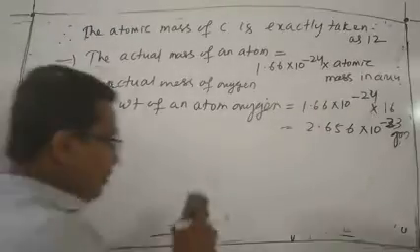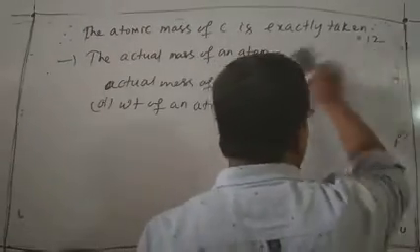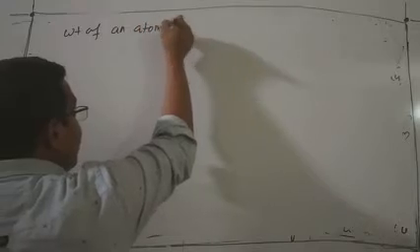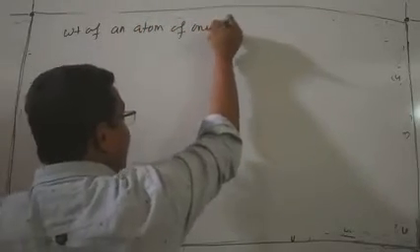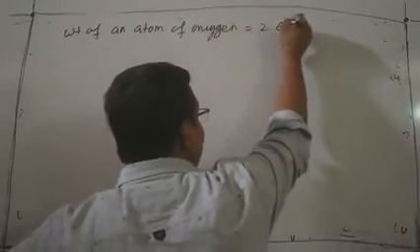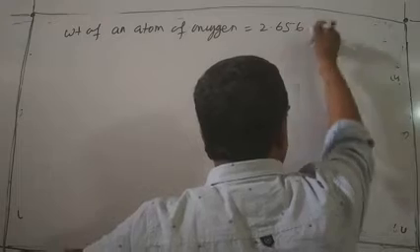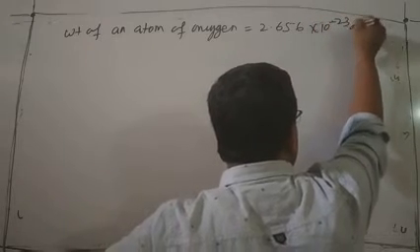If you want to understand atomic mass clearly, find out a good point. What is the good point? Suppose a question asks the weight of an atom of oxygen. It is 2.656 into 10 to the minus 23 gram.